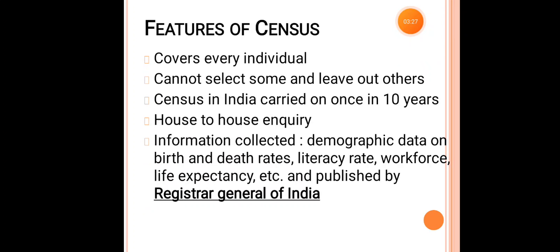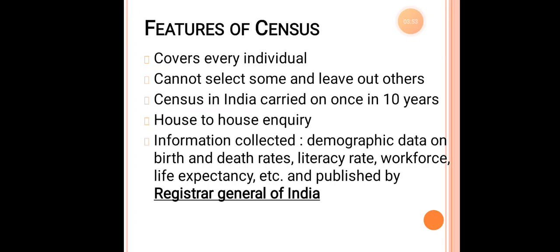Now let's see the features of census. Under census, each and every individual will be covered under the census enumeration. When the officers go and collect the data, they go to each and every area, each and every locality, each and every house, so that they get the proper information from each and every individual.